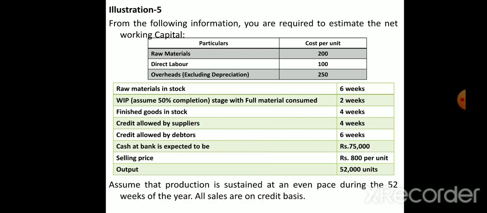Selling price is 800 per unit they have given. Output, so total output is 52,000 units we are going to produce in the next year. The units, the time, and the per-unit values they have given. Assume that production is sustained at an even pace during the 52 weeks of the year. So here also they have given all the points related to weeks. You have to multiply by how many weeks it will take, divided by the total of 52 weeks.